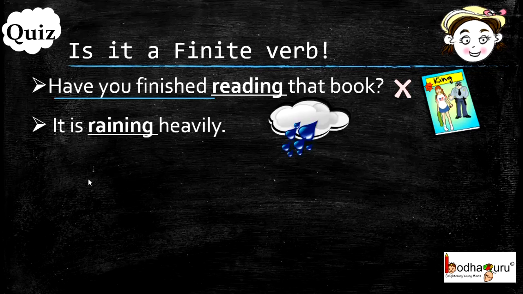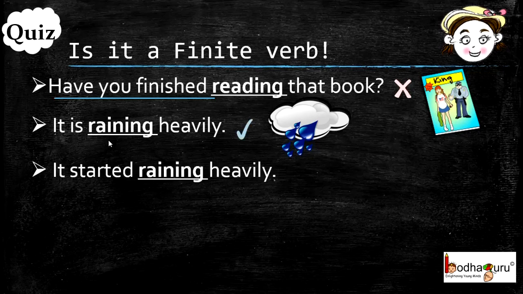It is raining heavily. Is it a finite verb? Yes. This is the main verb in present continuous tense. It started raining. Is raining a finite verb? No. Why? Because started is the main verb here and raining is the non-finite verb, which is the ing form of the verb rain.